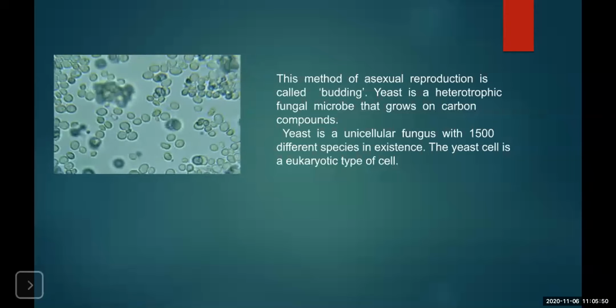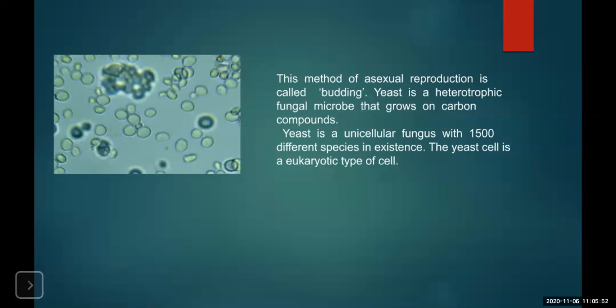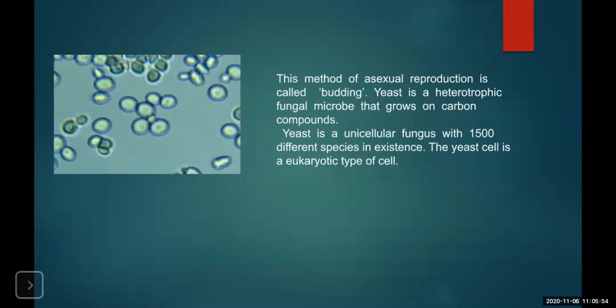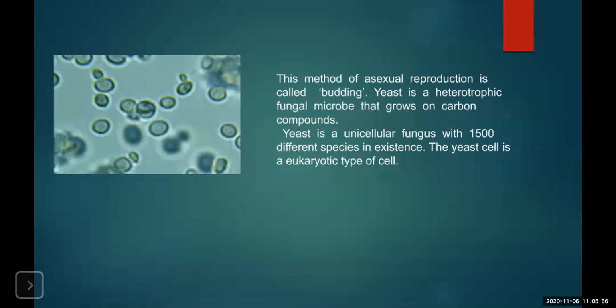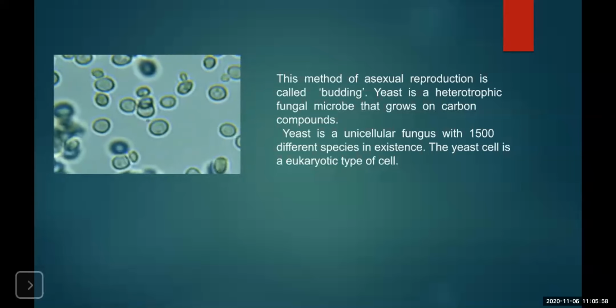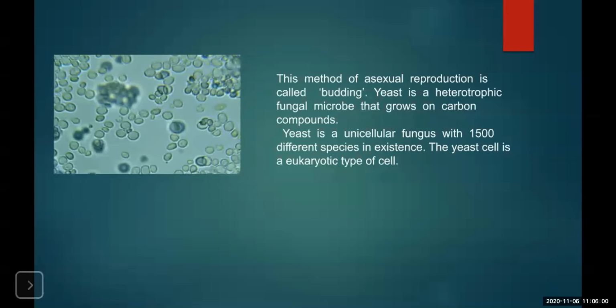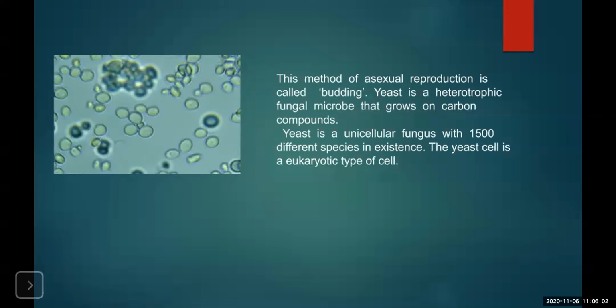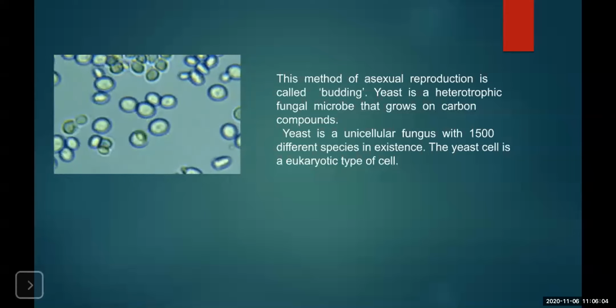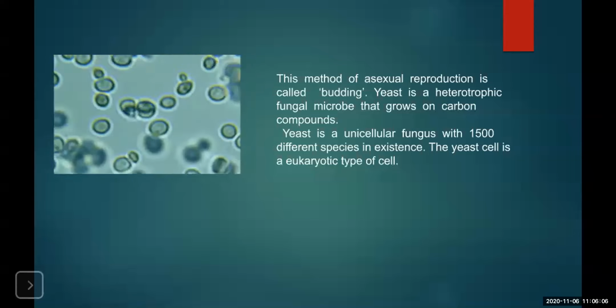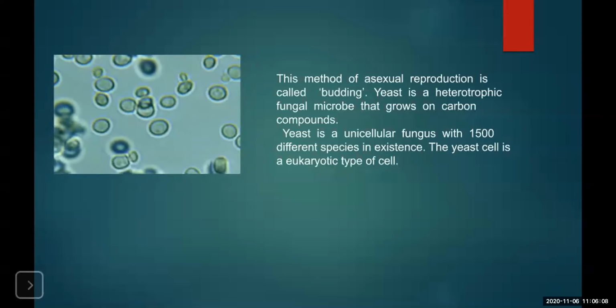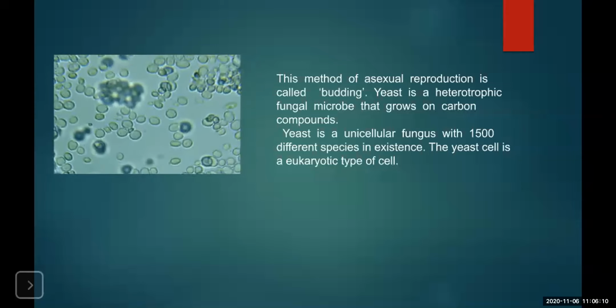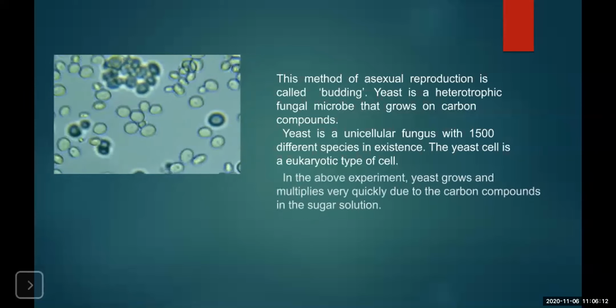Okay. Now, what are yeast? Yeast are unicellular fungi with 1500 different species. They are eukaryotic type of cells. Yeast are eukaryotic types of cell. That means they have a proper nucleus with the envelope.